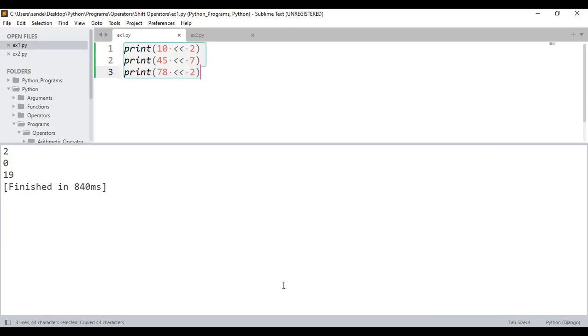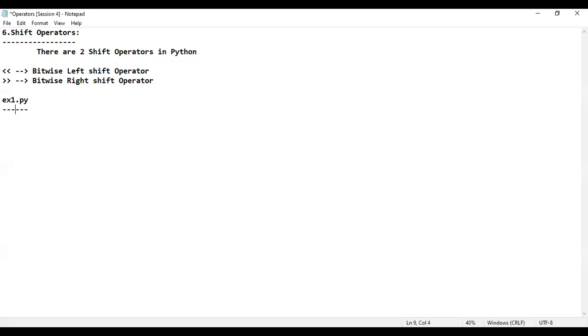Let me go back to the operator session number 4. I'm going to paste it for example number 1. Similarly, example number 2.py, I'm going to consider that example number 2 and paste it. Next, for the output, what is the output that I got? 40. And here it is 20, sorry, 2.